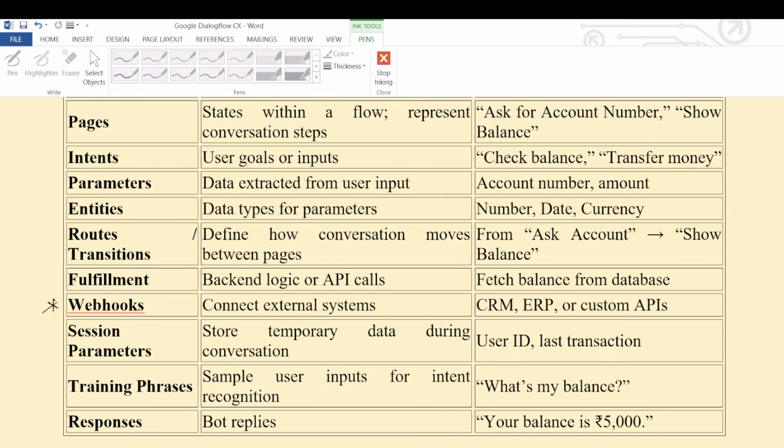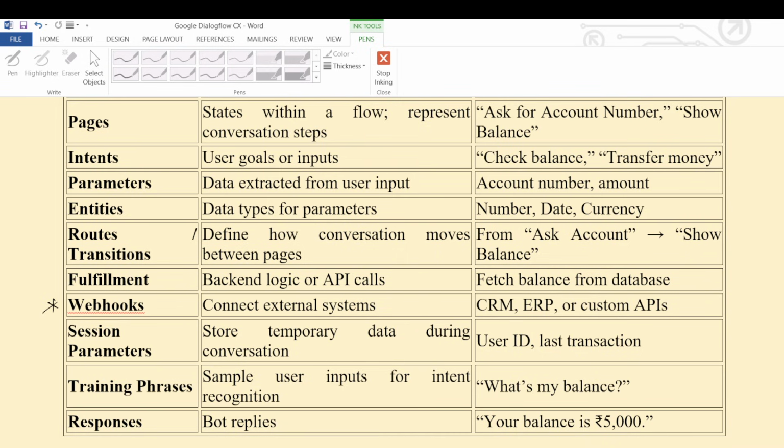They store temporary data during the conversation. Whatever conversation happens in a particular state or query is stored somewhere, which is called session parameters, like user ID, last transaction, account number. In the present conversation, we store all previous conversation inside the session parameters.